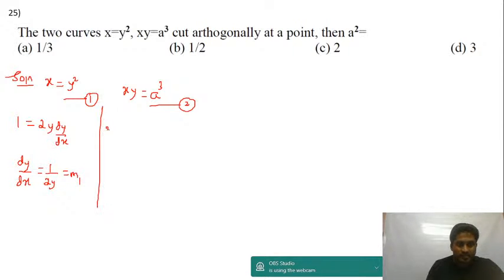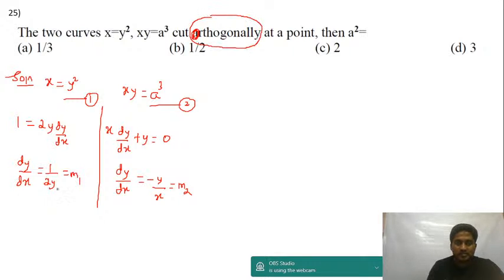If I differentiate the second curve, first differentiation of second plus second differentiation of first is equal to 0. And from this I can write dy by dx is equal to minus y by x. This is m2. It's already given in the question that it's orthogonal. Two curves cut each other orthogonally, then m1 into m2 should be equal to minus 1.